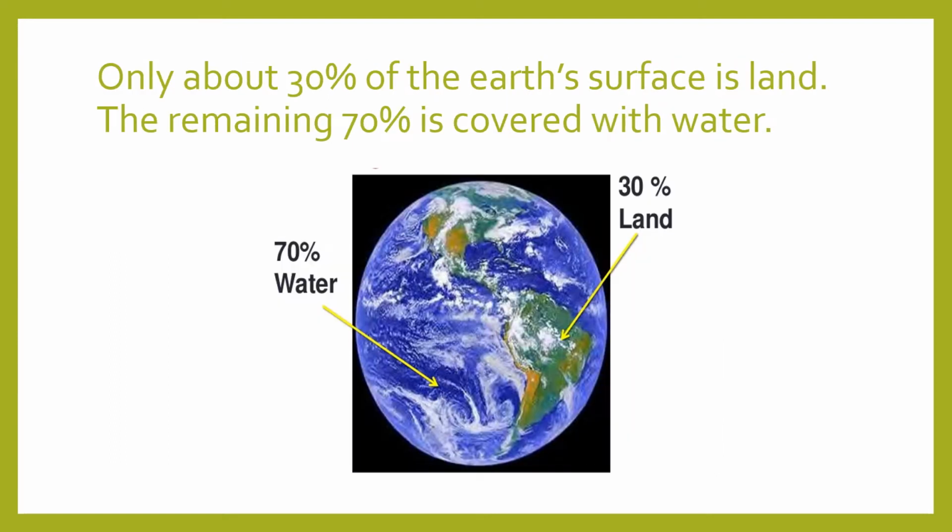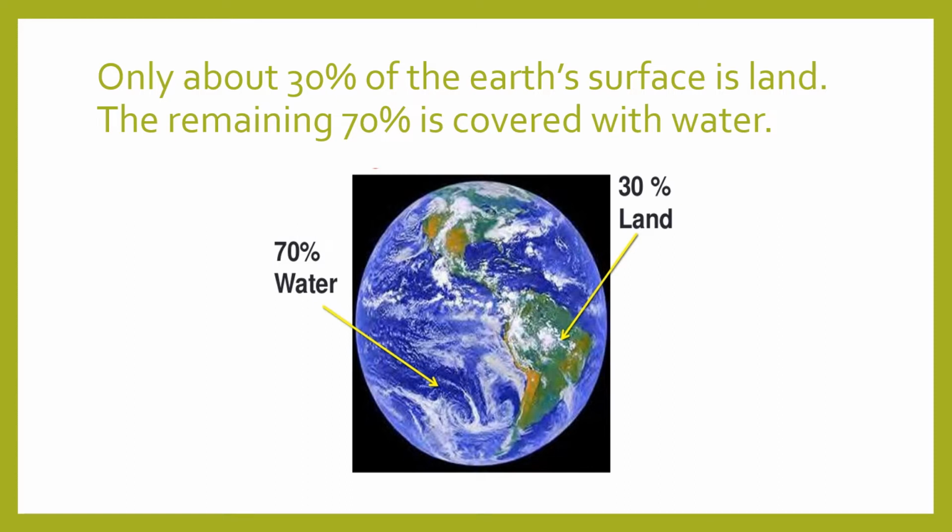Children, we all know that the earth is home to millions and millions of people, trillions of people, I would say, or more than that. But the portion of land on the earth is not as much as water. So you know what? Let me tell you the fact. Out of 100%, only 30% is land, and the rest is all water. What remains is 70%. Okay?